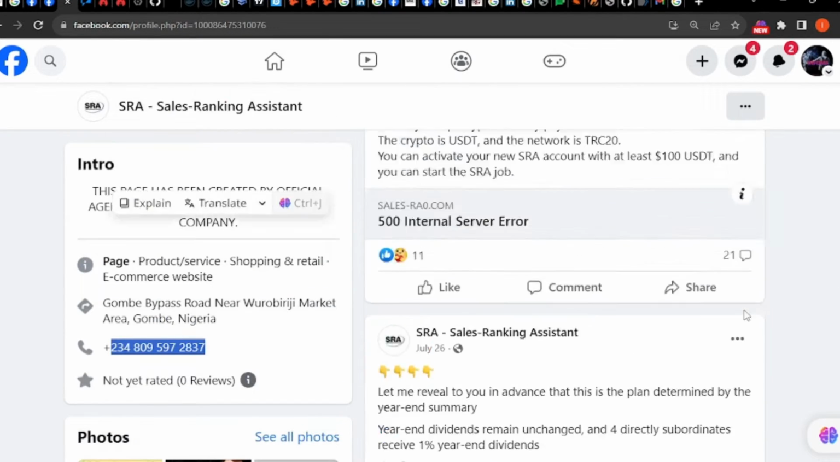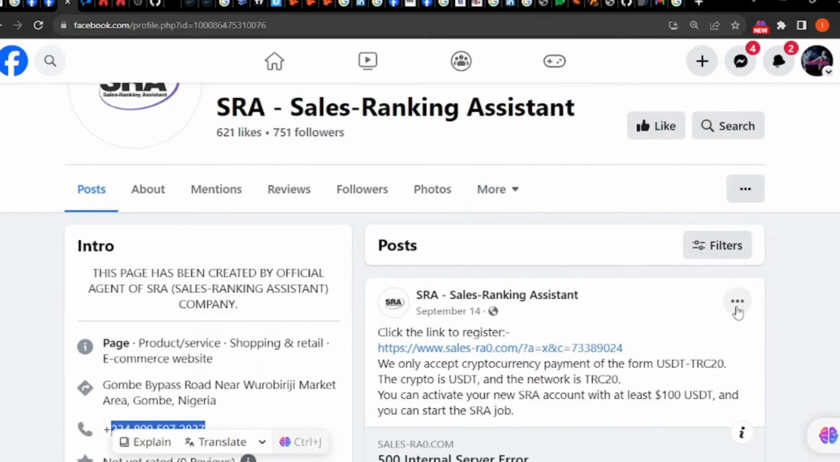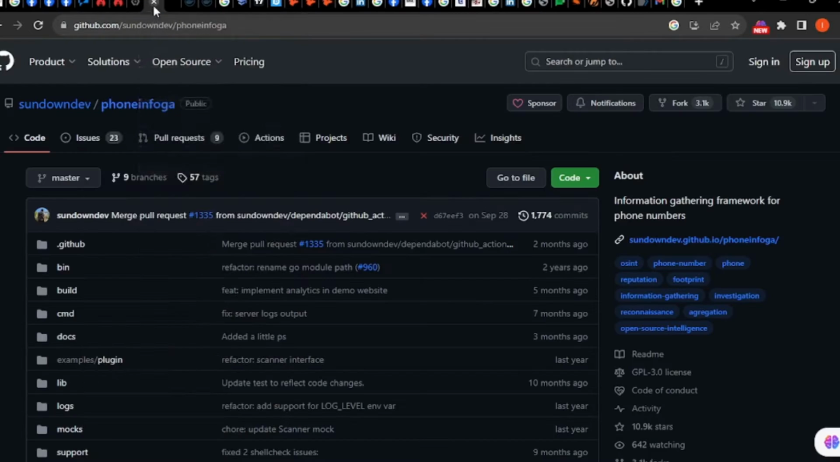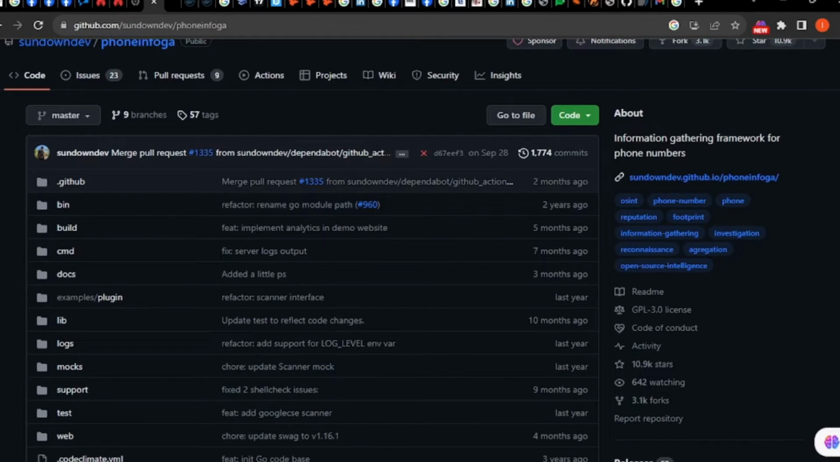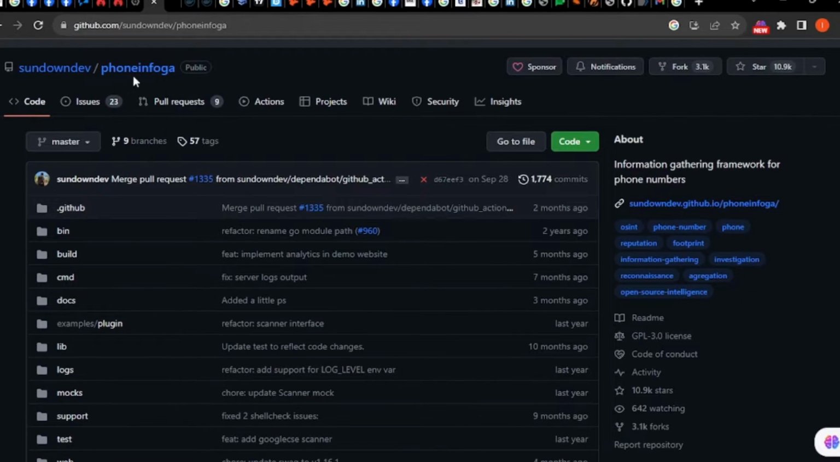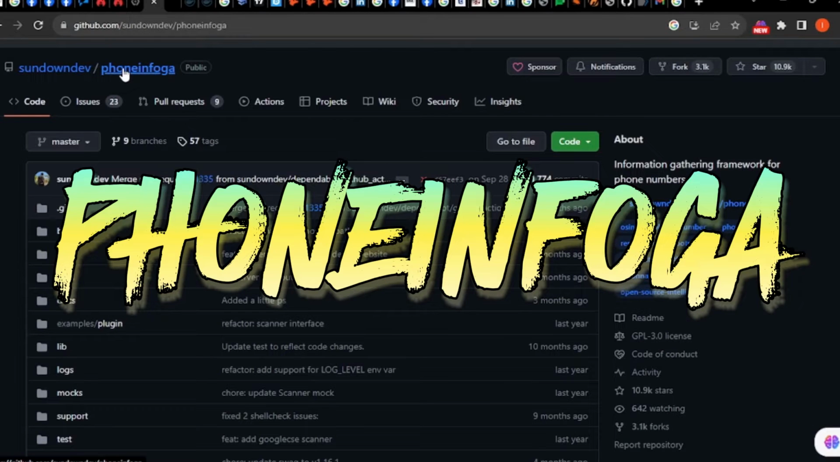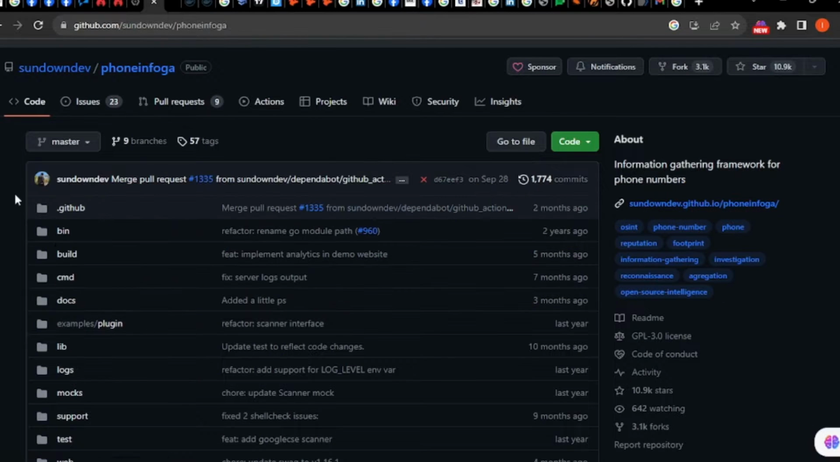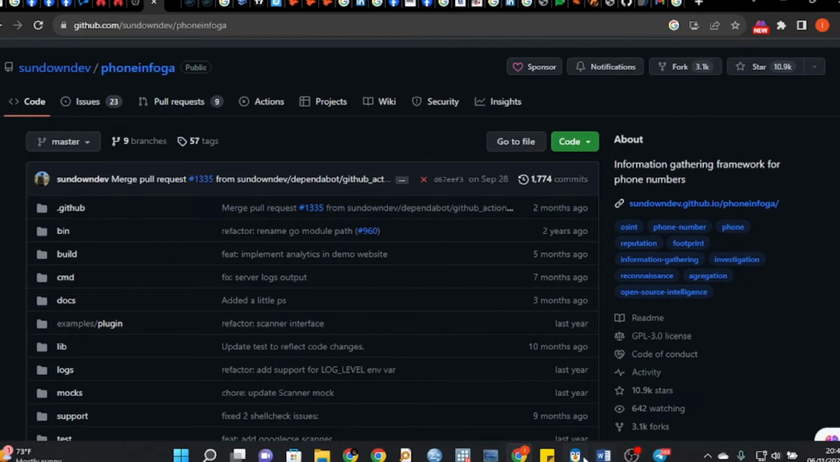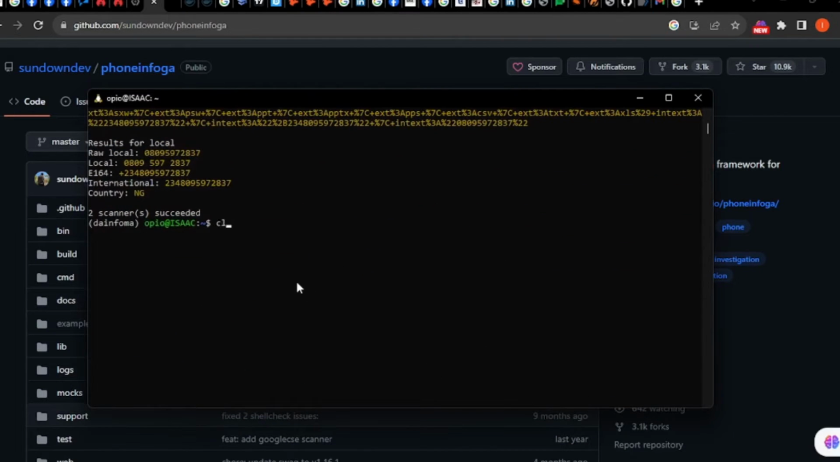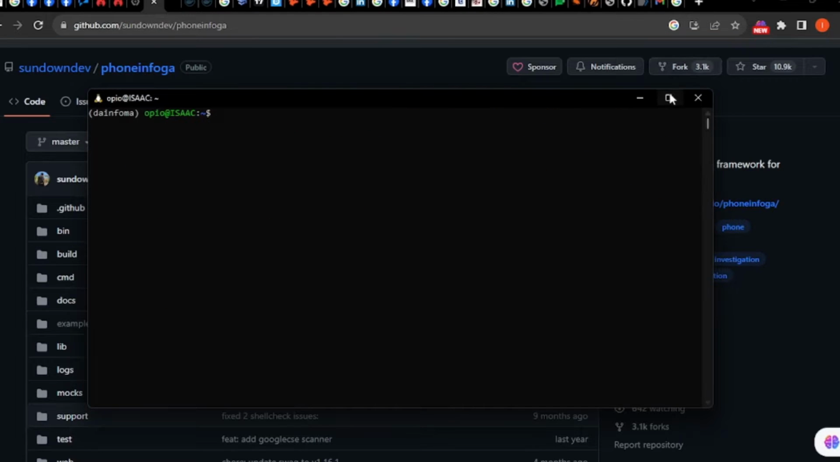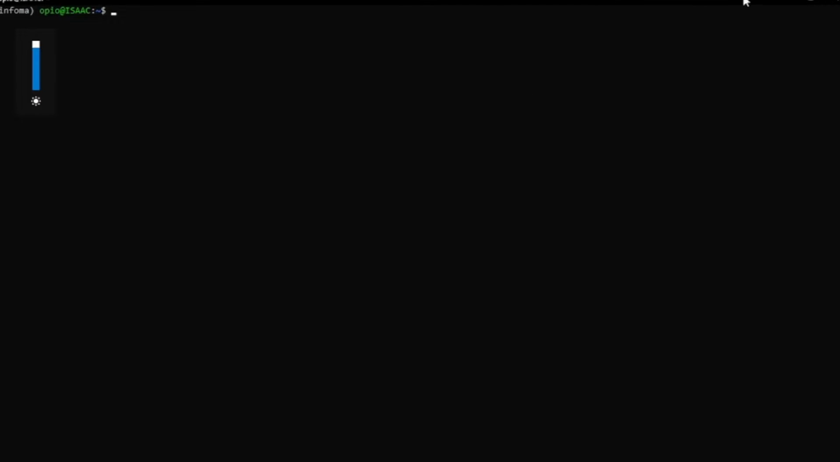But we want to attach a photo, we want to attach a name. So whom does that number belong to? And that's when our very ethical hacking tool comes into play, phoneinfoga. Now, this is for people into programming. You need to have a Linux terminal. If you have your Linux terminal available, you can literally use that tool to be able to find information about